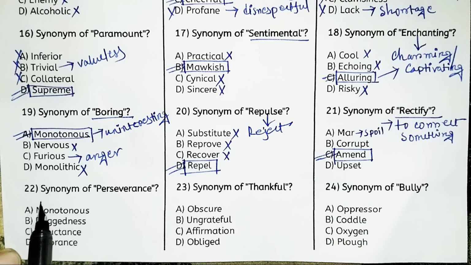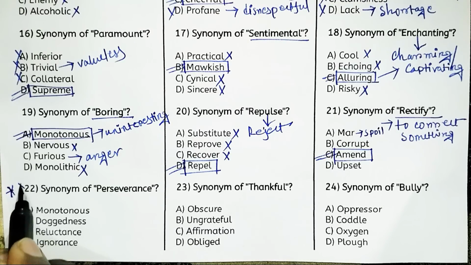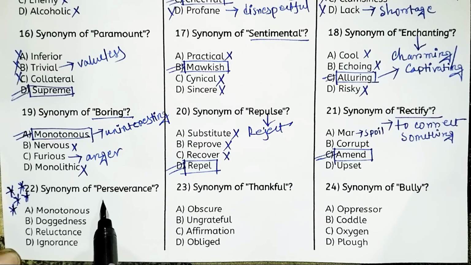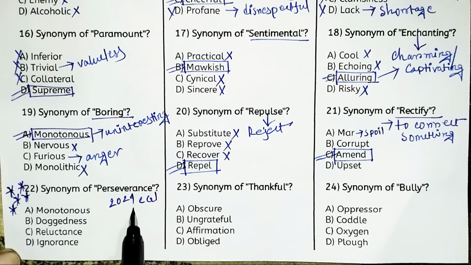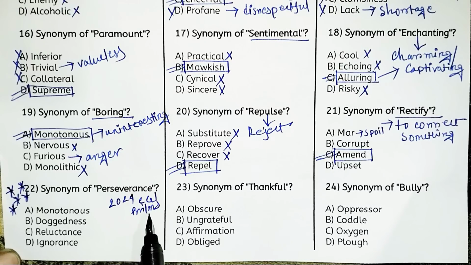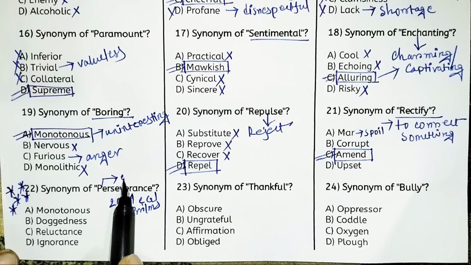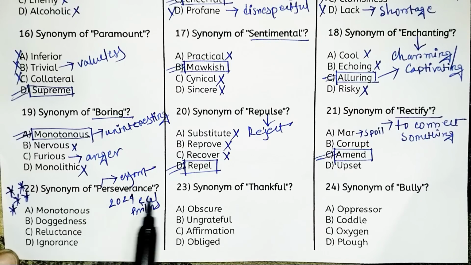Next, synonym of perseverance. This is a 5-star question, and this question came in 2024 CGL prelims. So this is a very good one. Look, perseverance means continuous effort. So what is the meaning? Continuous effort, that is perseverance.